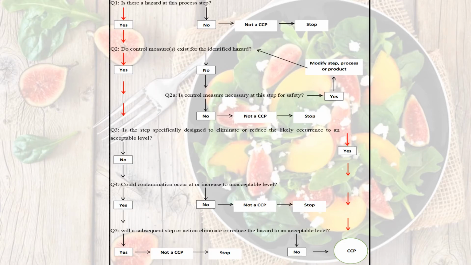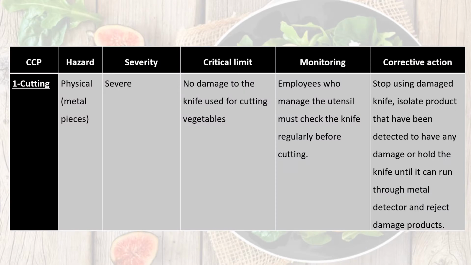As you can see right here, we have a HACCP decision tree which shows that we have a critical control point for this method. Okay, for CCP1, we have cutting, and the hazard that may occur is a physical hazard, which is metal pieces. The severity is severe, and for the critical limit, we have to make sure that there is no damage to the knife used for cutting the vegetables or the fruits.